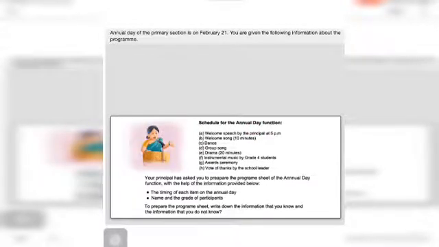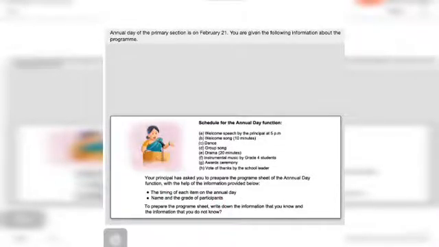First one is a welcome speech, welcome song, dance, group song, drama, instrumental music, awards and vote of thanks by school teacher. Your principal has asked you to prepare the program sheet for the annual day. Now, what the principal is doing means he is asking you to prepare the program sheet of the annual day with the help of the information provided below. First one is the timing of each item on the annual day, name and the grades of participants. Based on this information, you want to prepare the program sheet.